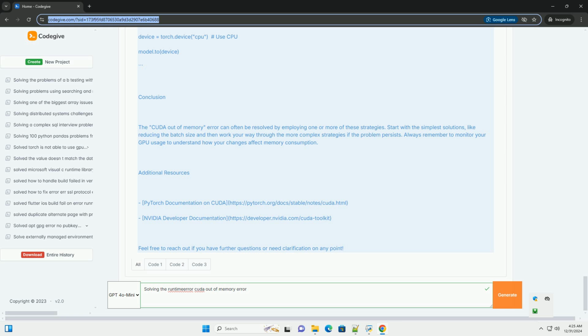6. Gradient accumulation. If reducing the batch size affects model performance, consider using gradient accumulation to simulate larger batch sizes.